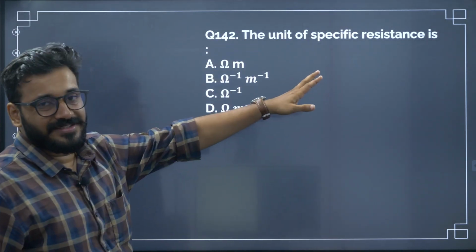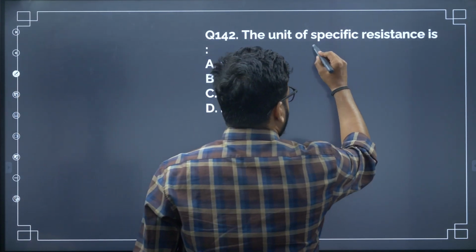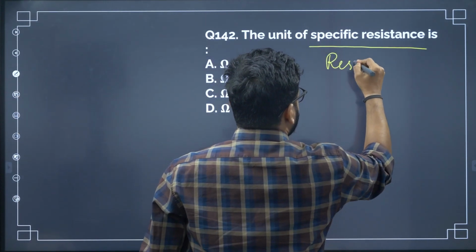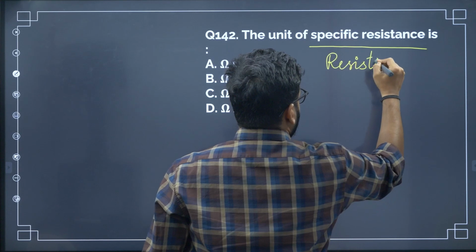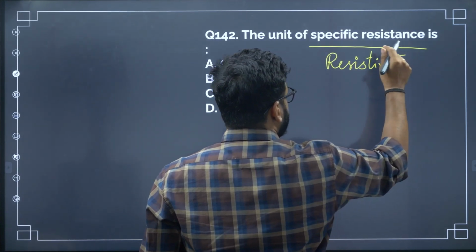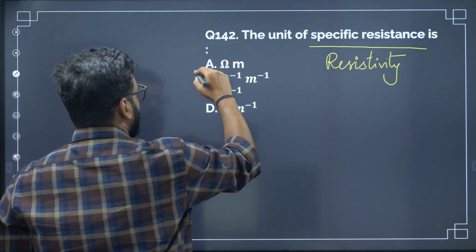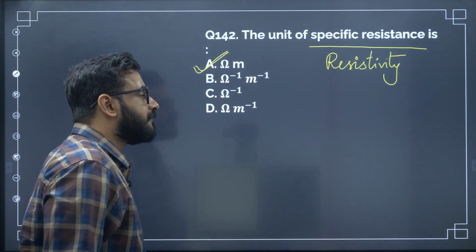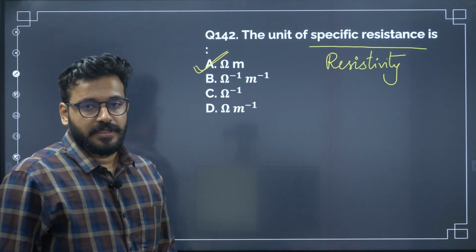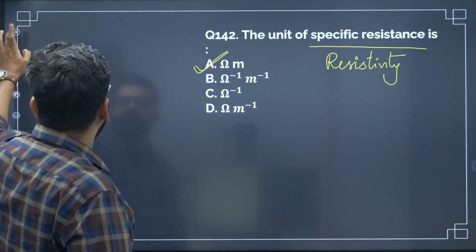Unit of specific resistance, resistivity. Specific resistance is nothing but resistivity. In case you had missed this, please try to recall. Specific resistance, resistivity, and its unit is ohm meter. Definitely, ohm meter is the unit. All right, no doubt. Very simple question, very direct question.